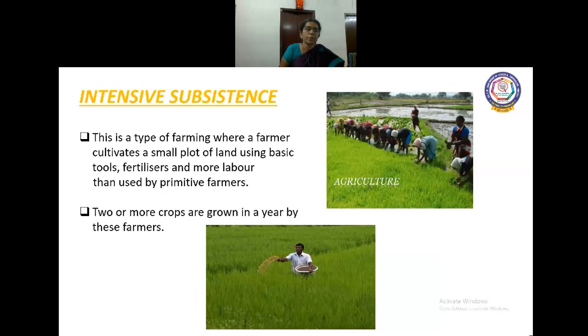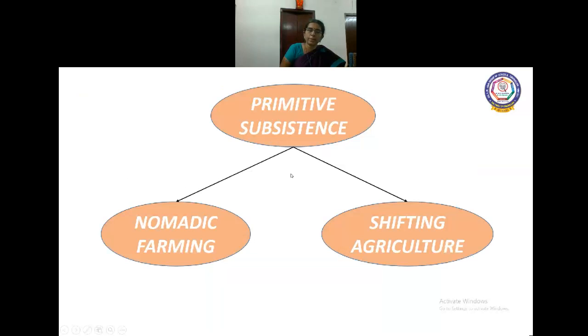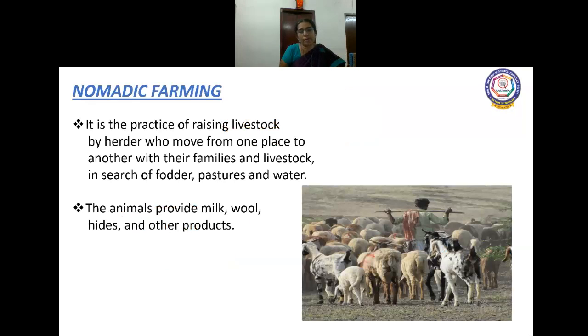Here in the subsistence farming, two or more crops are grown in a year by these farmers. And it is consumed by the family only, it is not sold in the market. Again, this primitive subsistence is divided into nomadic farming and shifting agriculture. We will see what is nomadic farming.